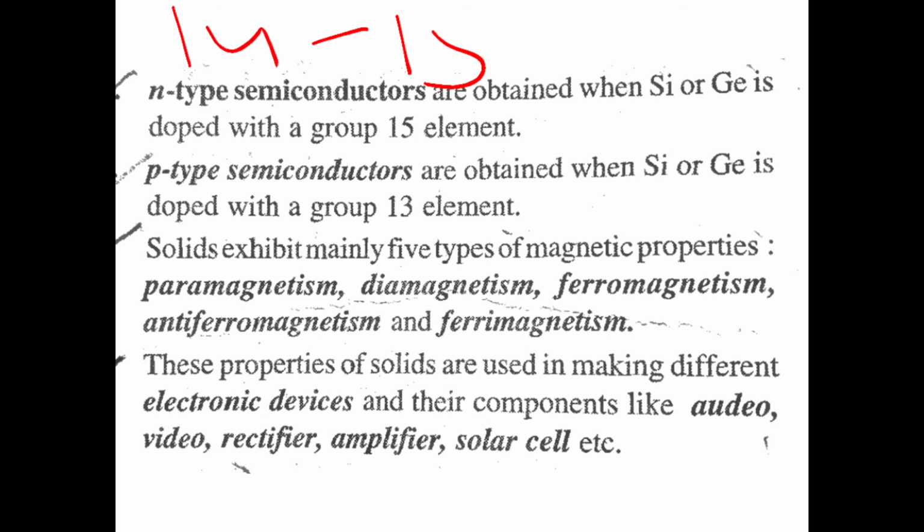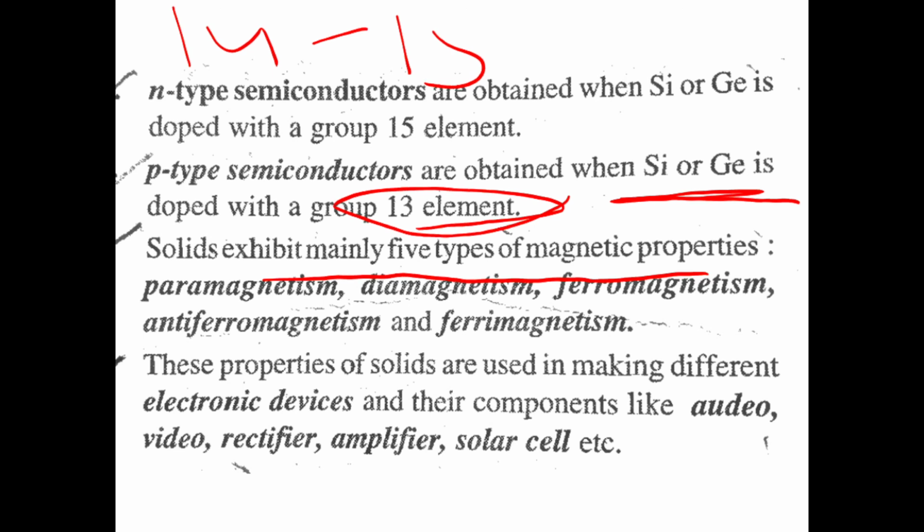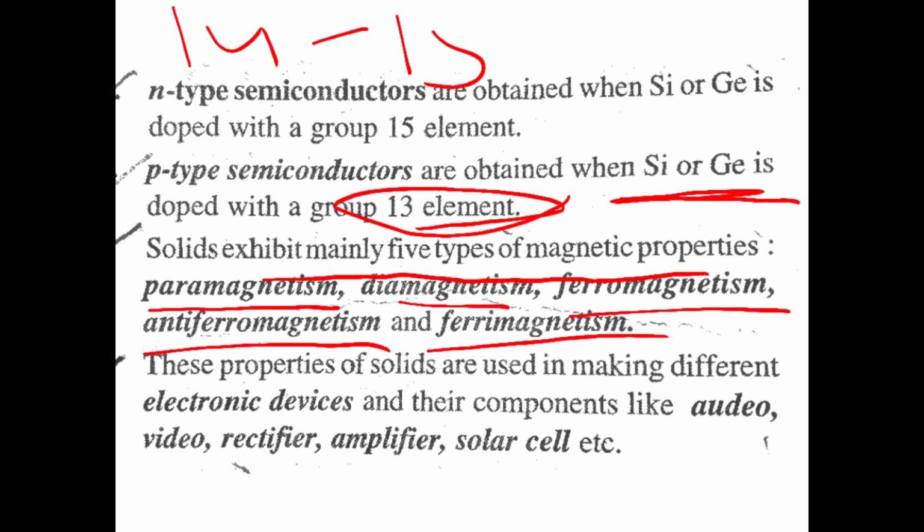If we dope a group 14 element with a group 13 element, then we get a p-type semiconductor. Solids exhibit mainly 5 types of magnetic property: paramagnetism, diamagnetism, ferromagnetism, antiferromagnetism, and ferrimagnetism. These properties of solids are used for making different electronic devices and components like audio, video, rectifier, amplifier, solar cell, etc.